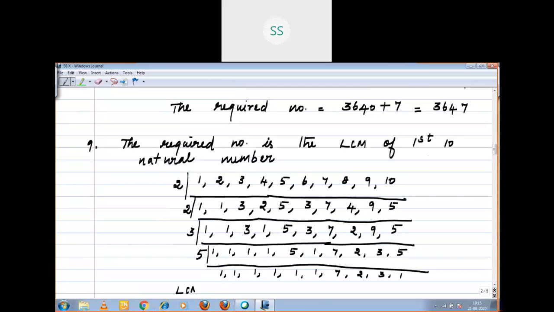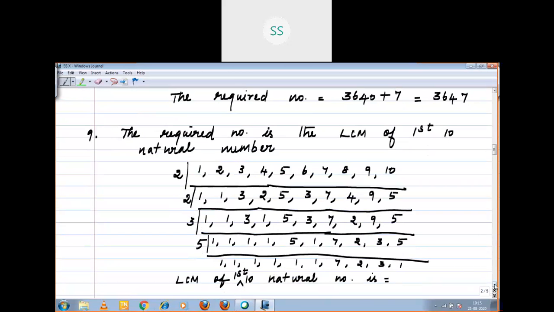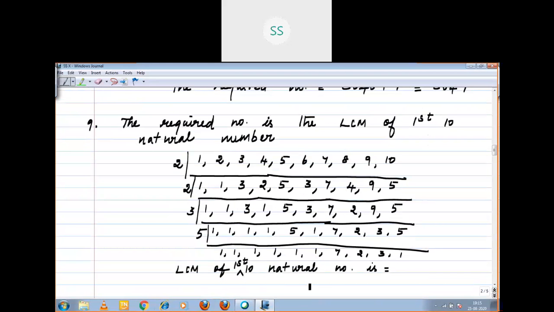Right? Now LCM of first 10 natural numbers is equal to, I'll write it in the next line, children. 2 into 2 into 3 into 5 into 7 into 2 into 3. 2 2s are 4, 4 3s are 12, 12 5s are 60, right?